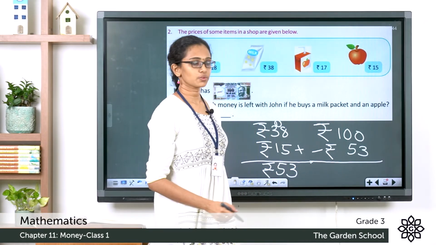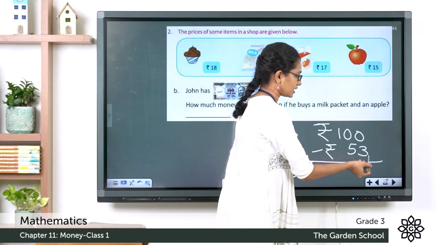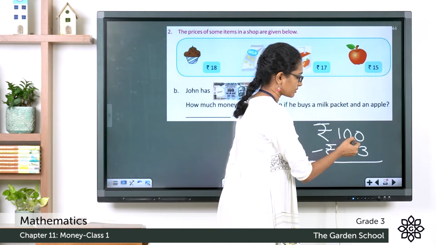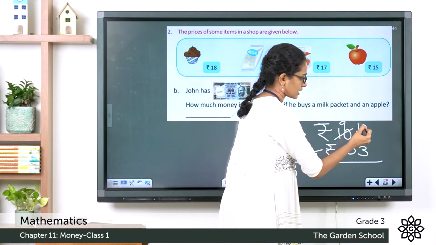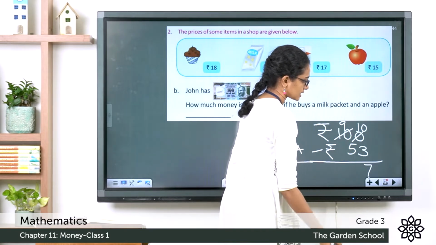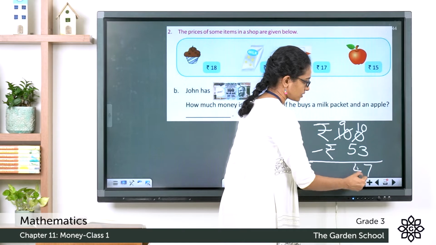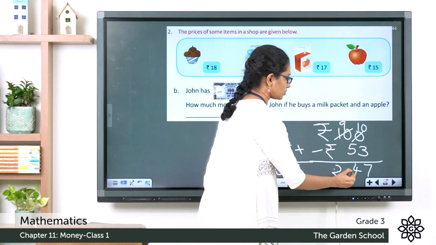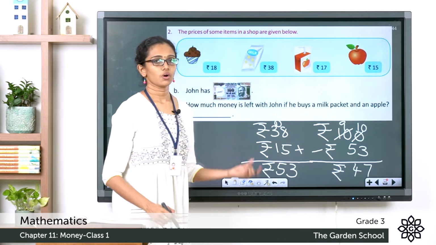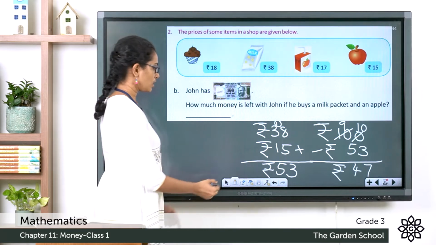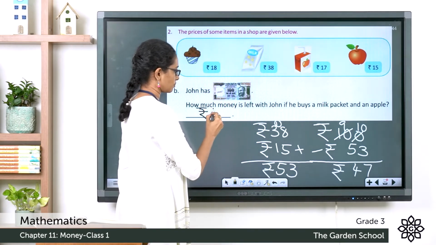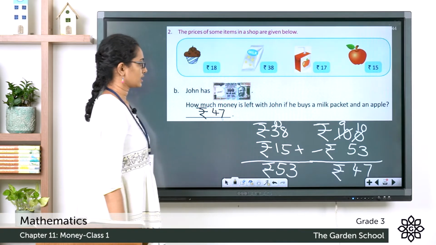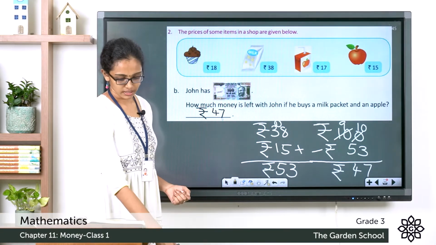So that is equal to 0 minus 3, you cannot do. So let's borrow from the next place. So this part becomes 9 and this part becomes 10. So here it is 10 minus 3, 7, and 9 minus 5, it is 4. So the balance amount he will receive, or he will be left with, is rupees 47. So let's write rupees 47 here. Now let's see the next question.